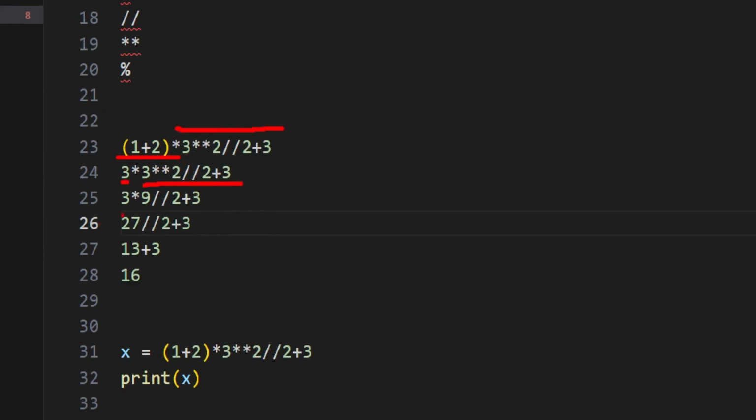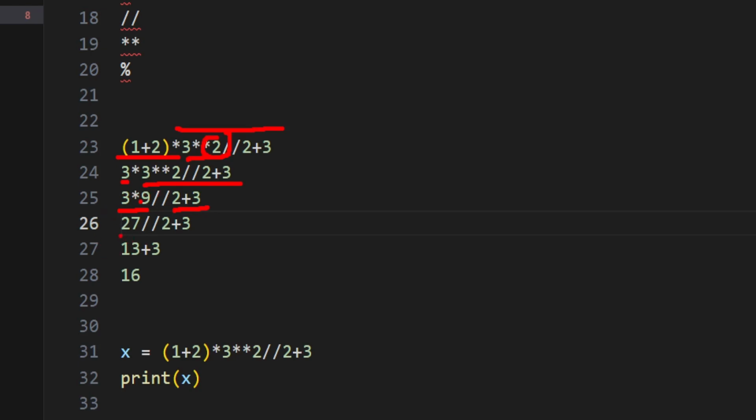Now second, it will solve the exponent. So 3 multiplied by 3, as we have 2, so 3 multiplied by 3 is equal to 9. So 3 multiplied by 9. Now here we can solve any of them, either this one or this one. At the end we will solve this.